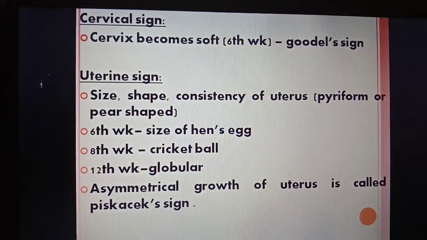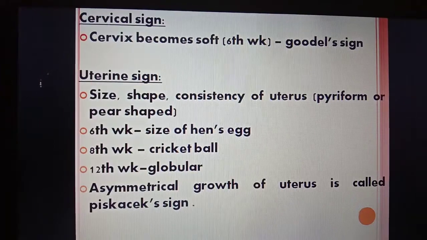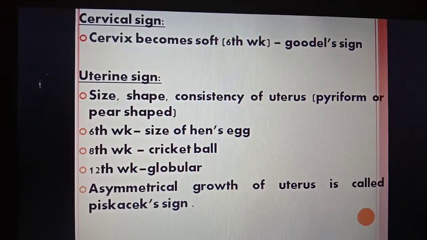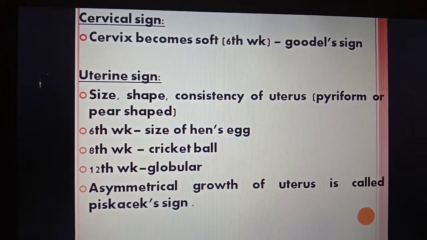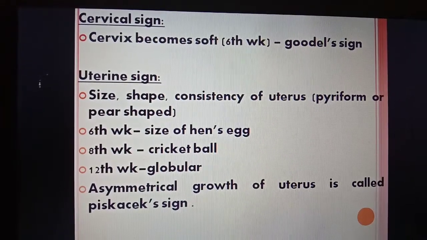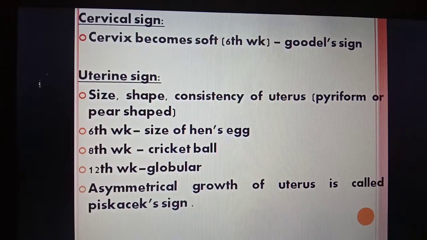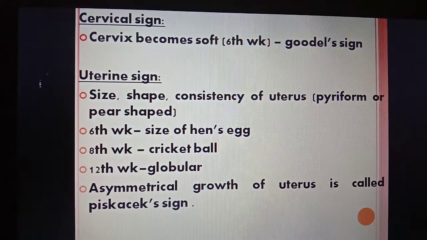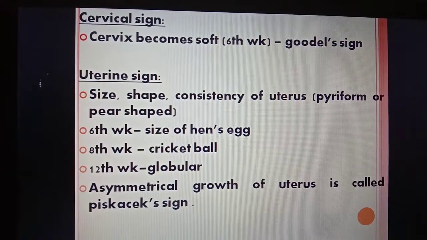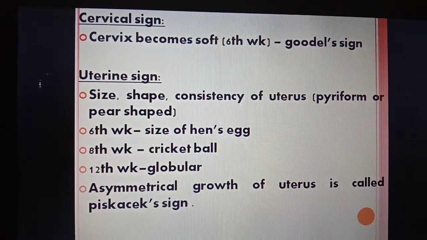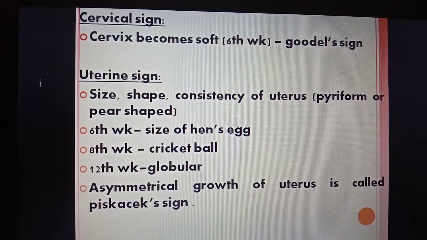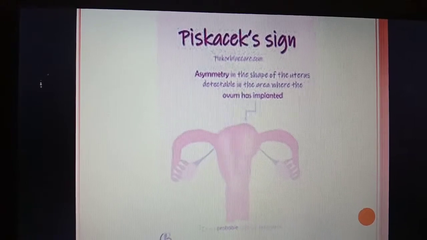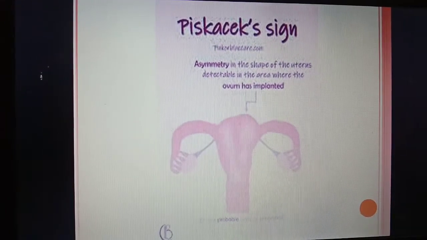Let us see the uterine sign. In the uterine sign, the size, shape and consistency of the uterus change. The non-pregnant uterus is pear shaped. By the 6th week of pregnancy, the uterus becomes hen's egg shaped, by the 8th week it becomes cricket ball size, and by the 12th week it is globular. This asymmetrical growth of the uterus is called the Piskacek sign. Here in this picture you can see the Piskacek sign, the asymmetrical shape of the uterus.